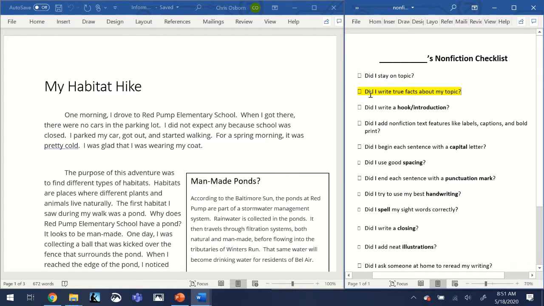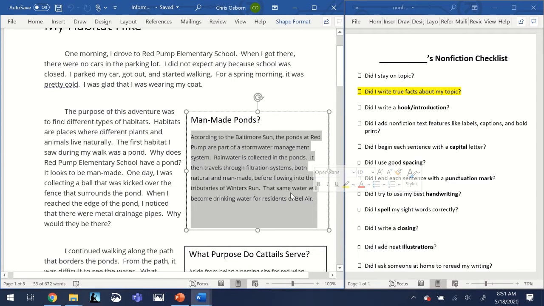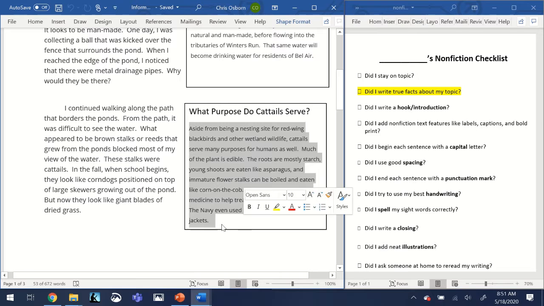The second item says, did I write true facts about my topic? And let's see. Yes, there is a pond at Red Pump Elementary, but here is some information that I learned while looking up what was going on with that man-made pond. Here is some information about what cattails can be used for.